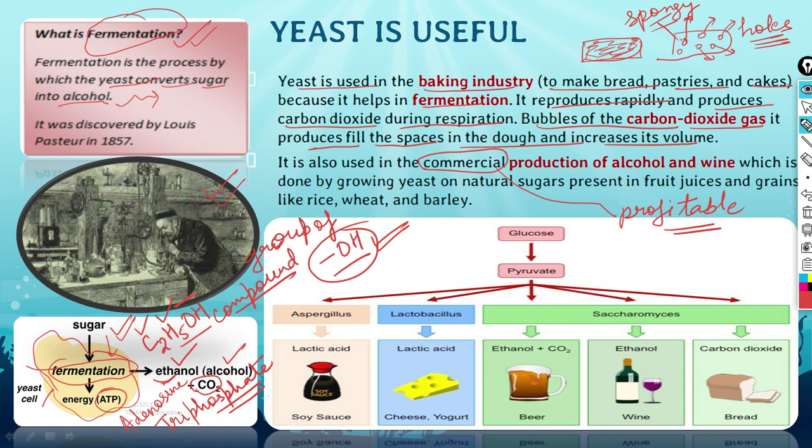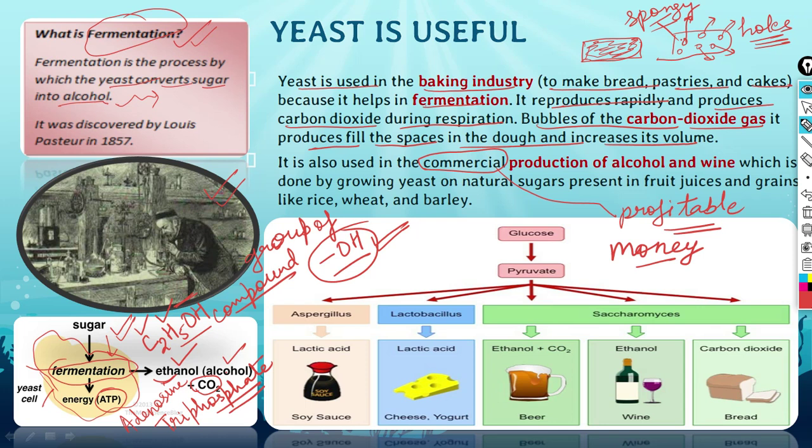For example, when you are watching some serial or some news, there comes a commercial ad, which is for marketing of something. So in the long run, when the research showed that fermentation can be done by using these cells, commercial production of alcohol and wine also started, and it was done by growing yeast cells.